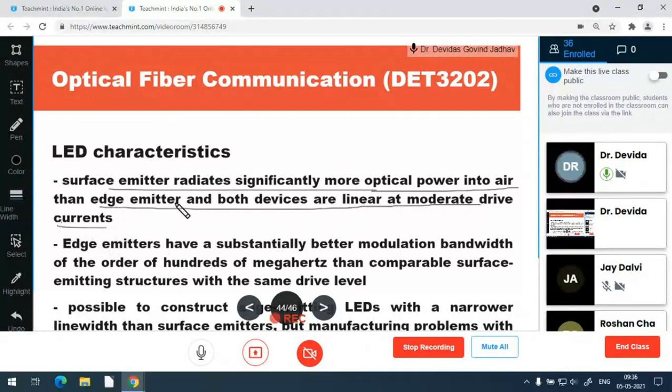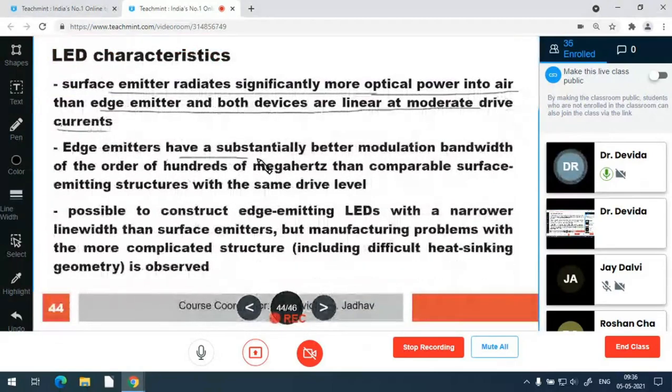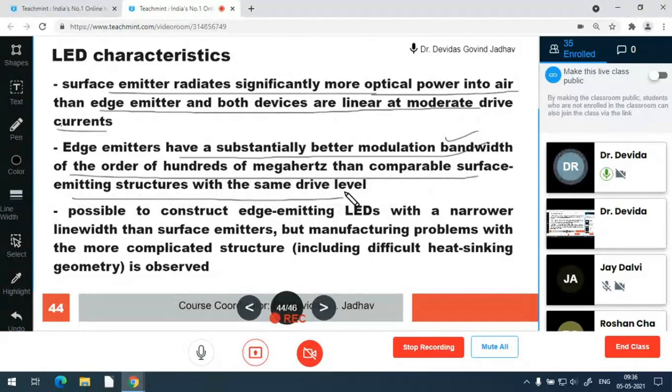LED itself is linear. Edge emitters have substantially better modulation bandwidth, in the order of hundreds of megahertz, than a comparable surface emitter structure. For the same area, edge emitters are having better bandwidth but less optical output power.